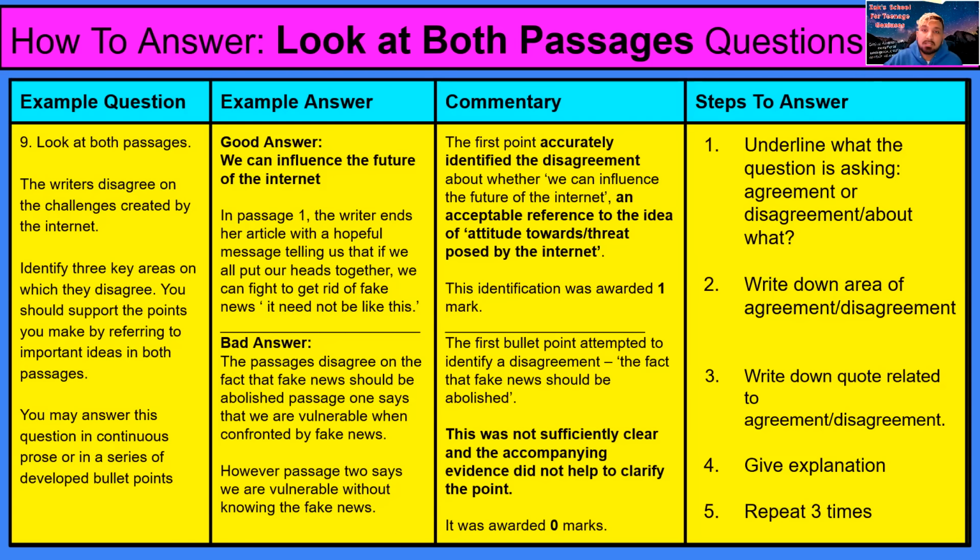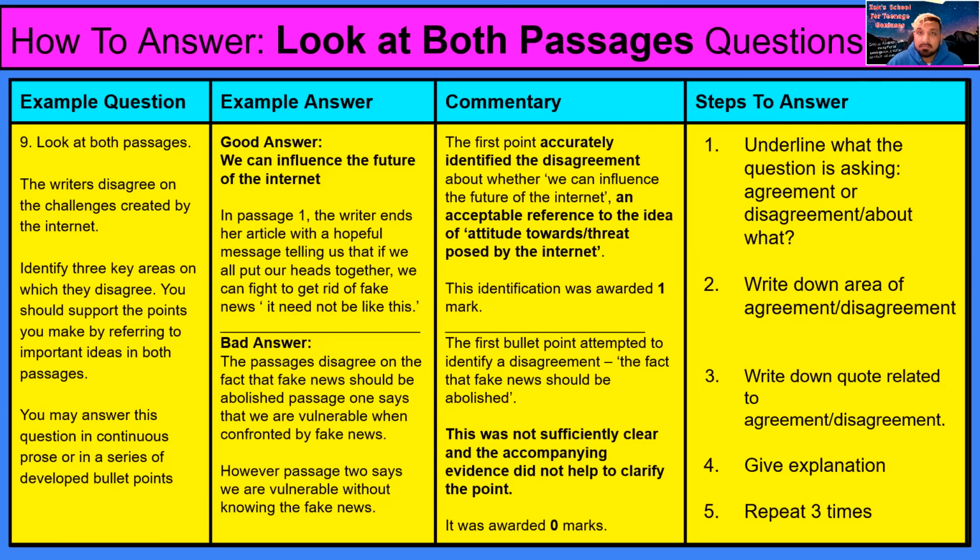So skim read. What does the writer say right at the start? What's their main point? Write it down. Then skim read again, and when they make another main point, write it down. Do that about 3 or 4 times. Then when you read the second passage, all you need to do is look at your little list, and as soon as you see something that disagrees with it, you can note that down, and now you have your first answer that you can give.